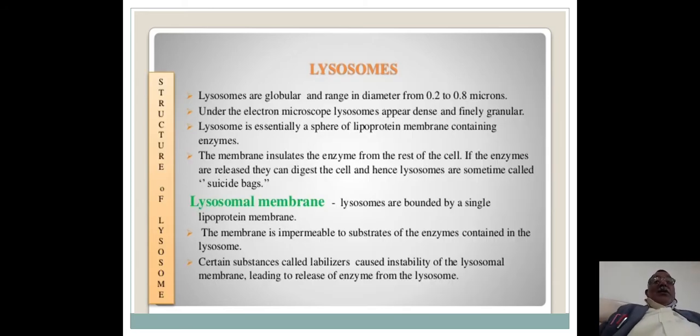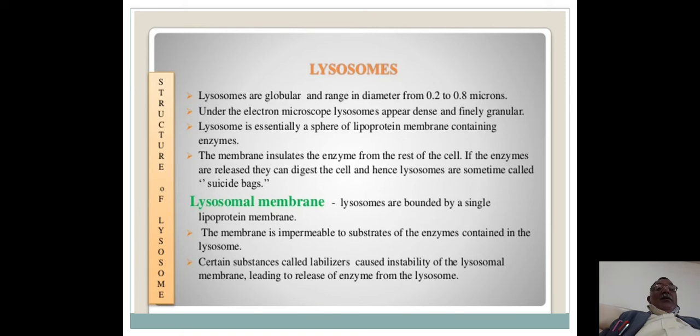Lysosomes are globular and range in diameter from 0.2 to 0.8 microns. Under the electron microscope, lysosomes appear dense and finely granular. A lysosome is essentially a sphere of lipoprotein membrane containing enzymes.